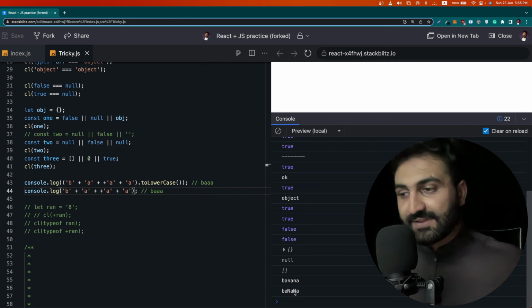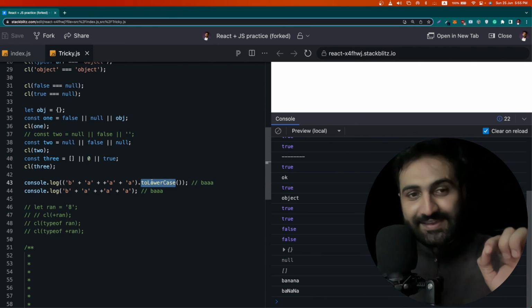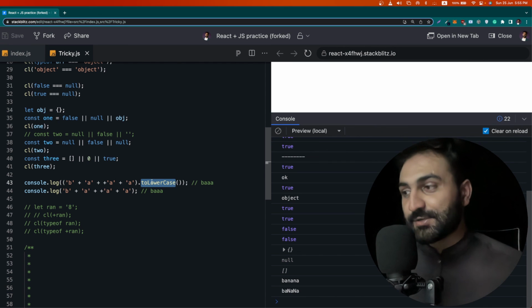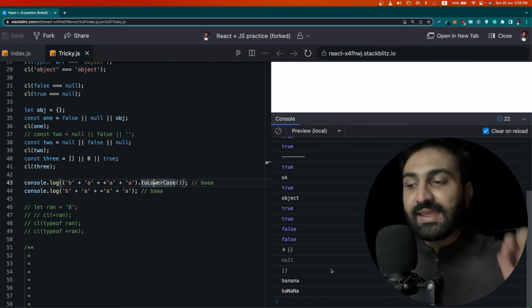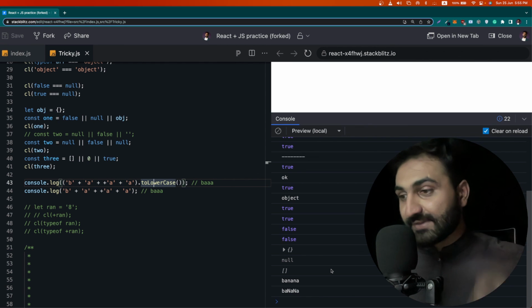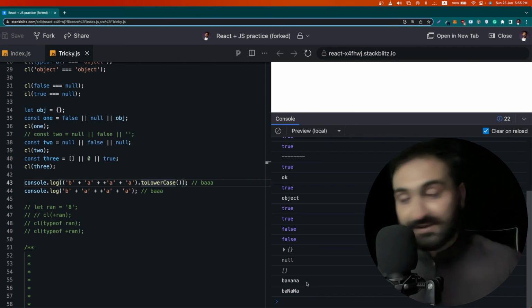So that's why NaN appears, and whenever the interviewer lowercases all of the input, all of BA, NA, then banana is printed out, and it is just an insane thing to be printed out.